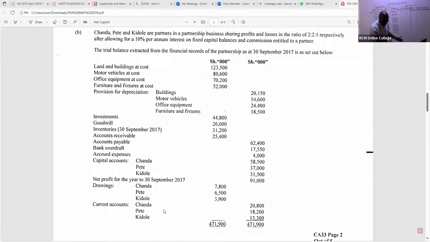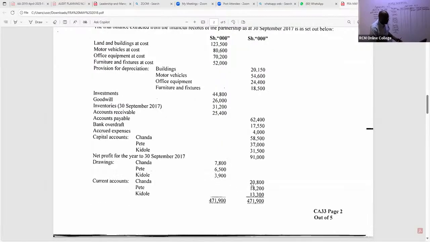Then we have their current accounts. Their current accounts, you can see again, 3 of them are on credit side. If one is on debit, you take it on debit. So in this case here, you write their current accounts. Current accounts in this case here, free marks, I'm telling you. Current accounts, we have 2,800.